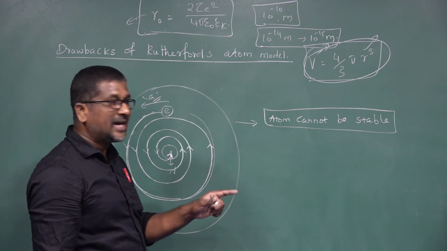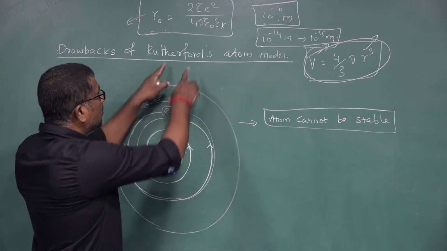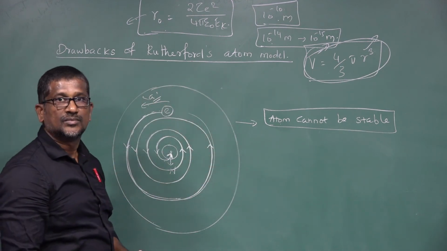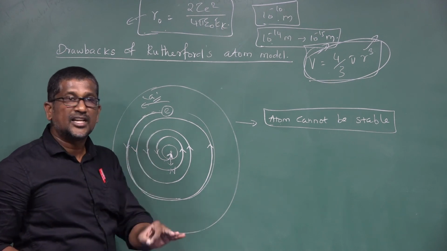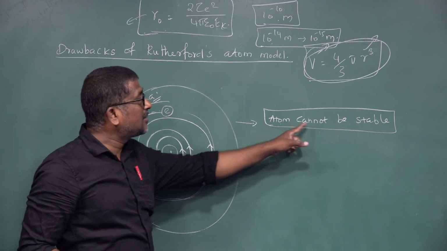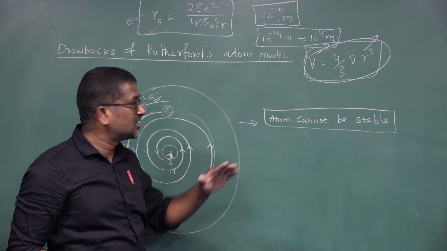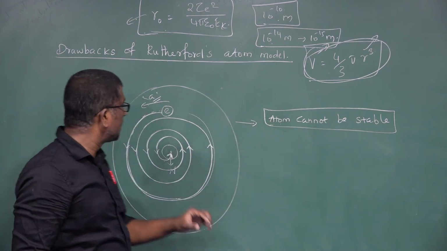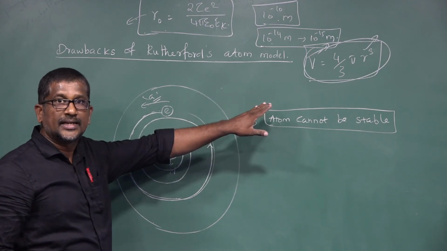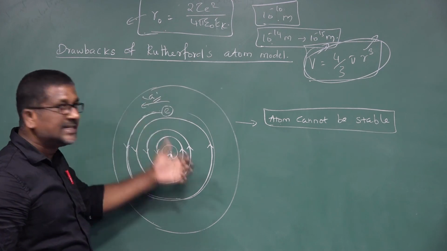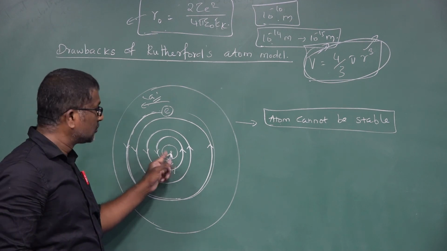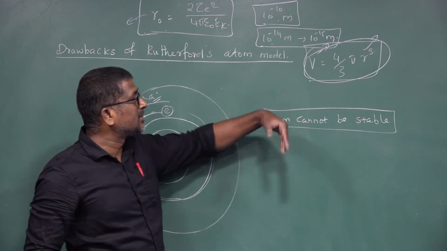This was suggested by Rutherford. The first drawback: the Rutherford atom model could not explain the distribution and arrangement of electrons inside the atom. And the second drawback: the atom cannot be stable. Why? Because when the electron is accelerated inside the atom, it must emit electromagnetic radiation, so its energy decreases. Therefore the electron spirals down into the nucleus, the atom disintegrates, and the atom cannot be stable.